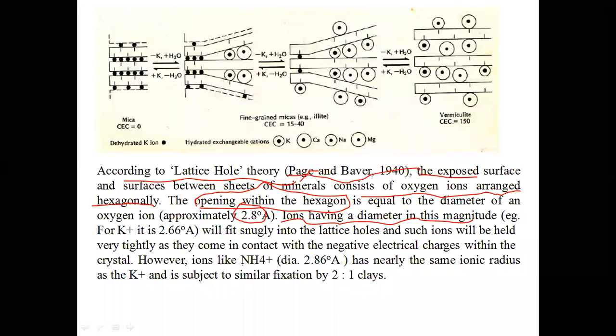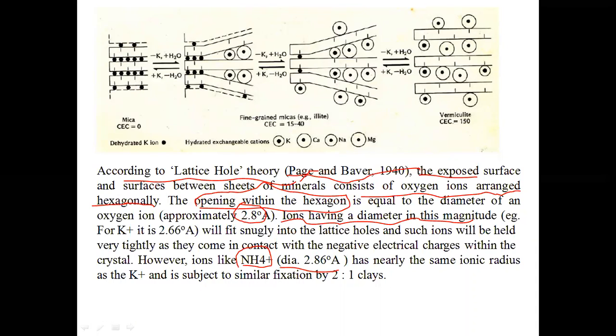We know that the diameter of the ammonium ion is 2.86 angstroms, which is close to the diameter of the hexagon of oxygen ions. So there is a probability that ammonium fixation also happens because of their similar radius.